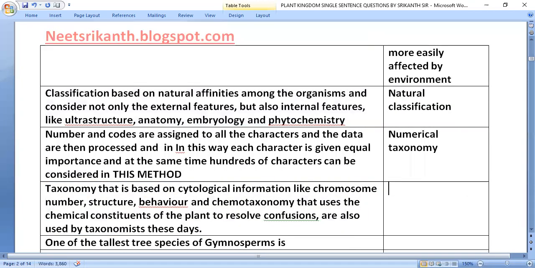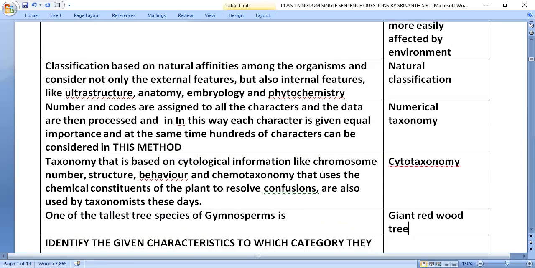Taxonomy based on cytological information like chromosome number, structure, and behavior is cytotaxonomy, and chemotaxonomy uses the chemical constituents of the plant to resolve confusions; both are also used by taxonomists these days. One of the tallest tree species of gymnosperms is the giant redwood tree, called Sequoia.